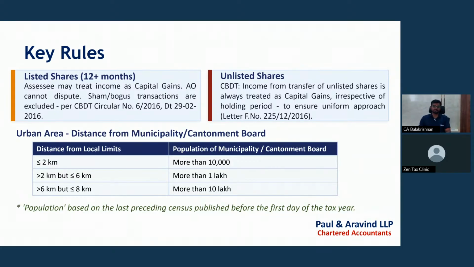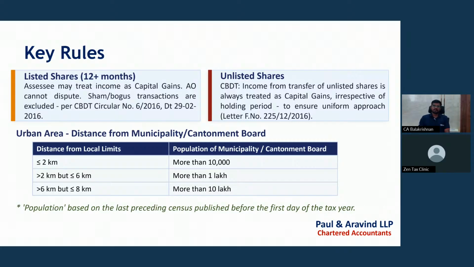Or if you are doing a share trading business and holding shares for more than 12 months, then it will be treated as capital gain. Yes, it can be treated as capital gain provided it is not a sham or bogus transaction. Otherwise, the AO will interfere in the transaction and decide whether it is PGBP or capital gain. And unlisted shares: for removal of ambiguity in taxation, CBDT has issued a specific circular, and unlisted shares are always covered under the capital gains head only, not PGBP.